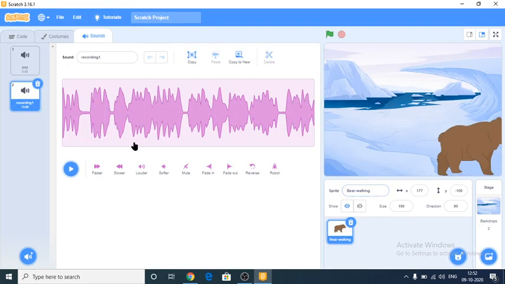Just give save. After giving that option, it will record our sound.